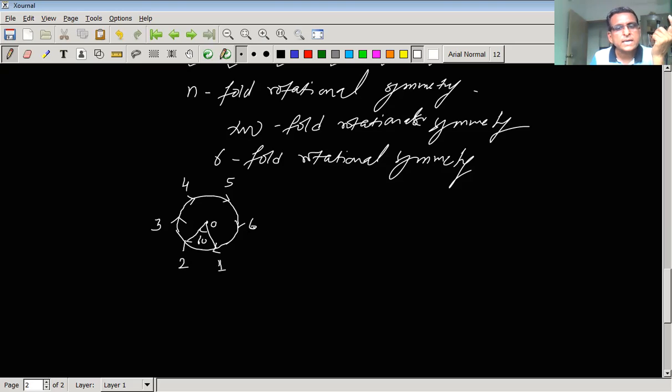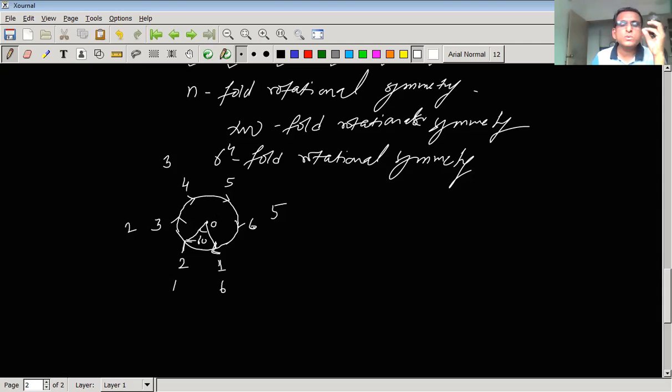At the place of 1 we will be having 6, and at the position of 2 we will be having 1, and so on. So 6 will take the position of 1, and so on. But overall the disc will remain unchanged. We will not be able to identify which marking was which; the markings we made will look the same to us.